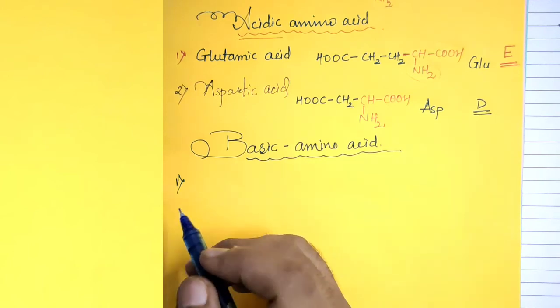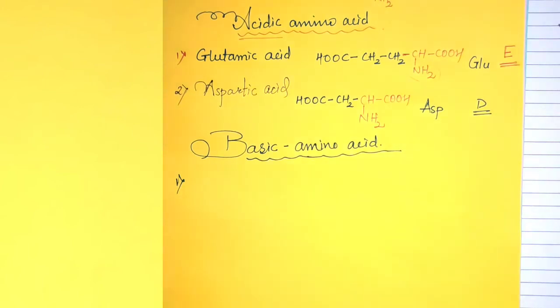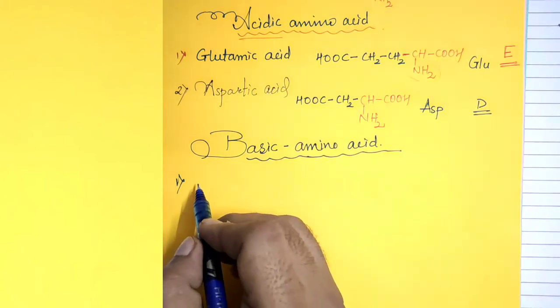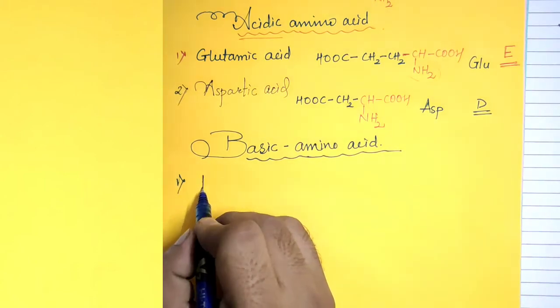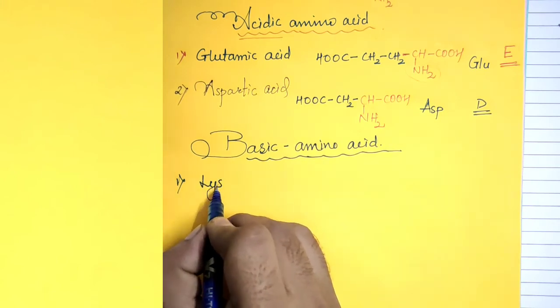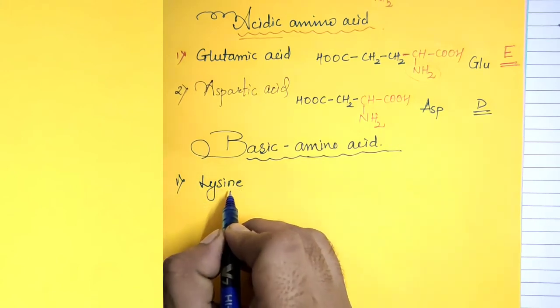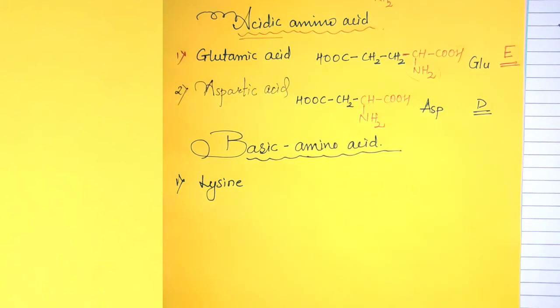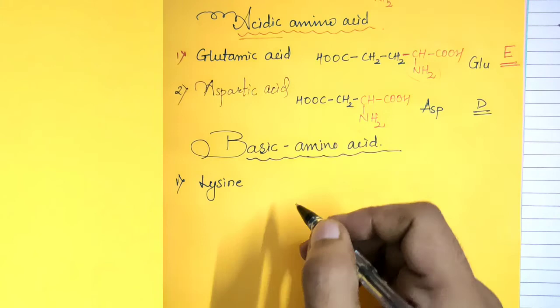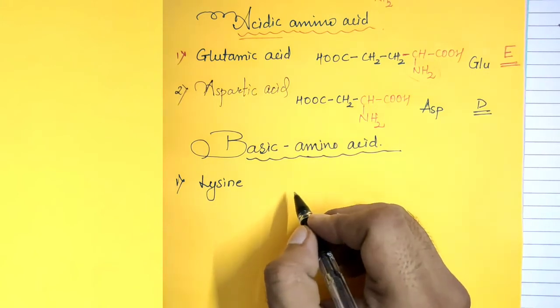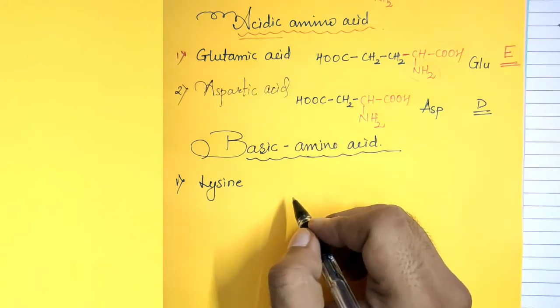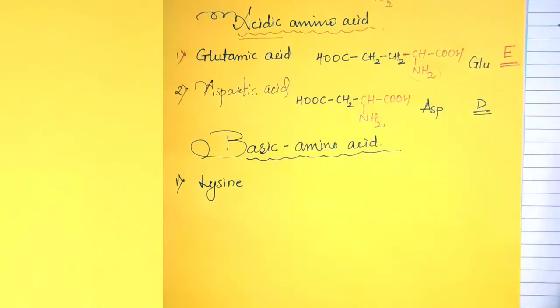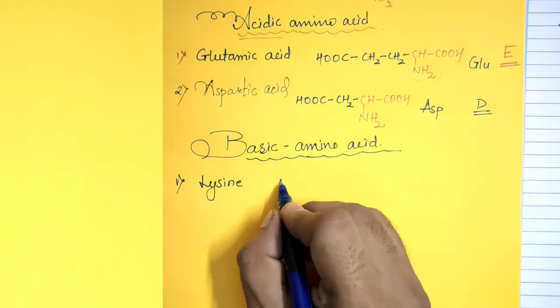We have 3 examples of basic amino acids: arginine, lysine and histidine. First, lysine does not have any mistake. Lysine has an N-butyl amino group present, NH2.